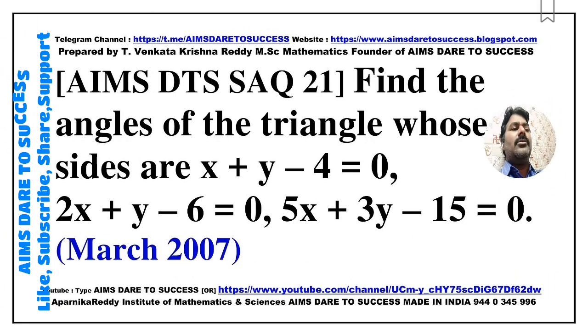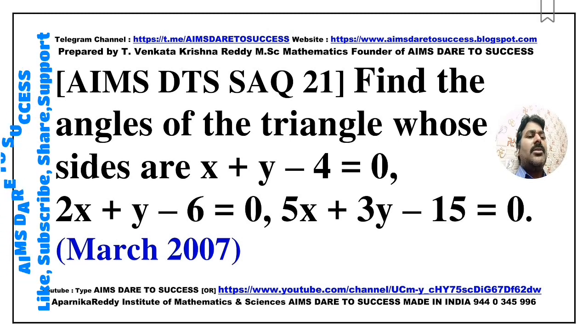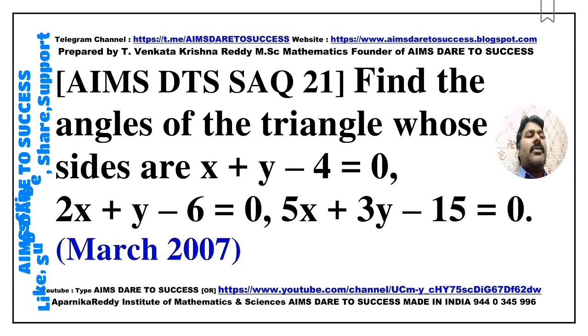Next, SAQ 21. Find the angles of the triangle whose sides are x + y - 4 = 0, 2x + y - 6 = 0, 5x + 3y - 15 = 0. This question came from March 2007.